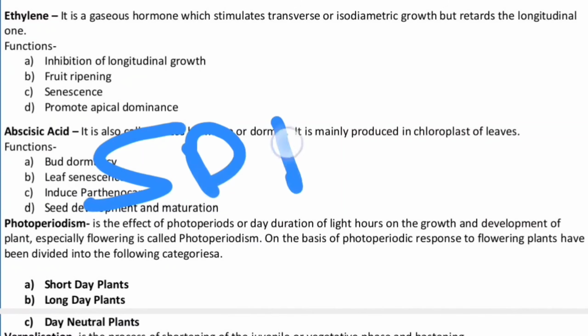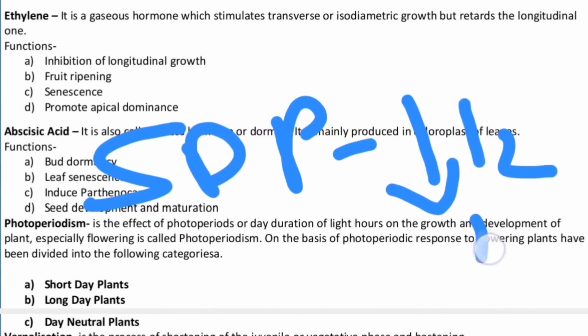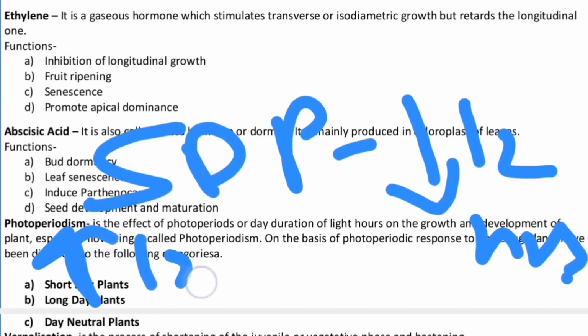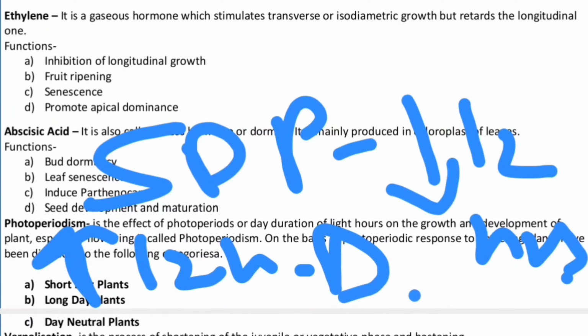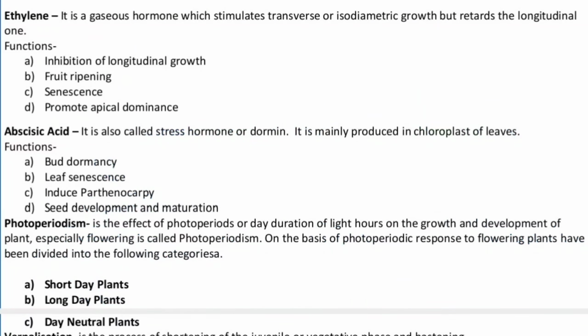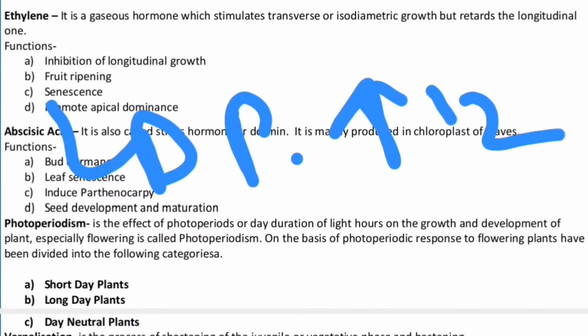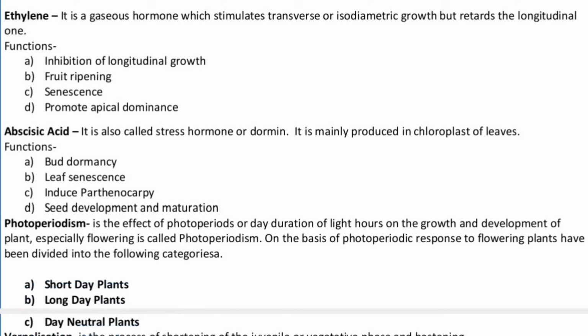SDP are short day plants, which require less than 12 hours of light, or in other words, more than 12 hours of darkness without interruption. Even if a small flash of light is given during the dark period, they will not produce flowers. Long day plants, LDP, require more than 12 hours of light. Day neutral plants do not require more or less than a specific time of light, and they will flower. Ultimately, day neutral plants flower the whole year round, whereas short day and long day plants are seasonal ones.